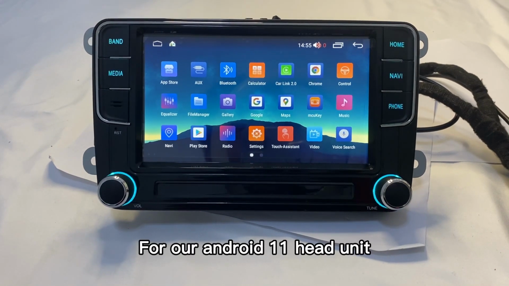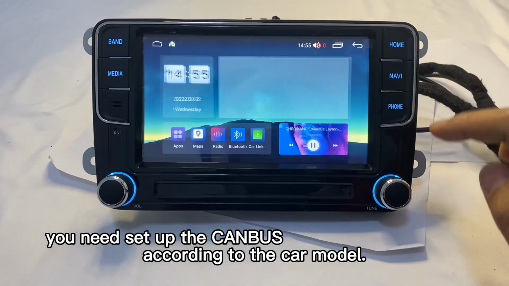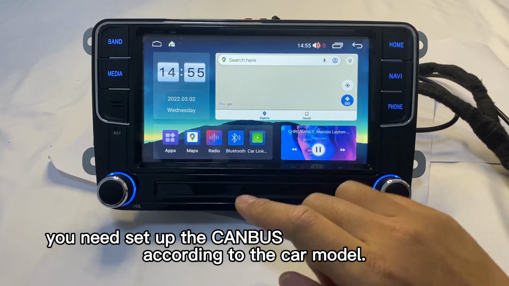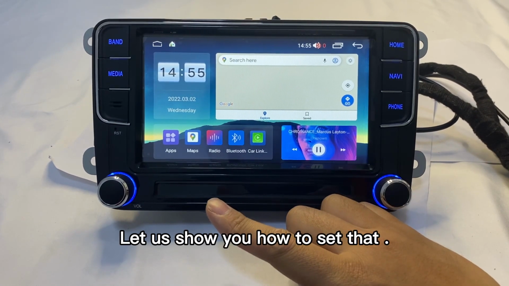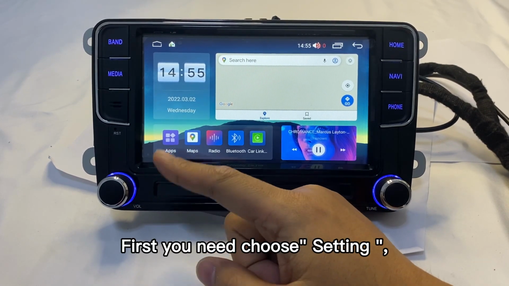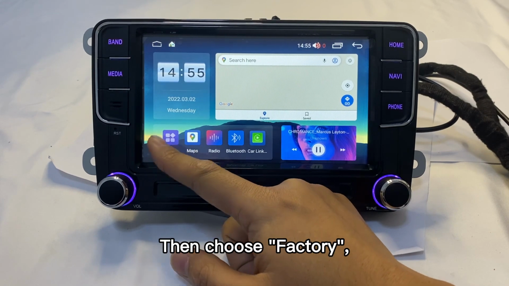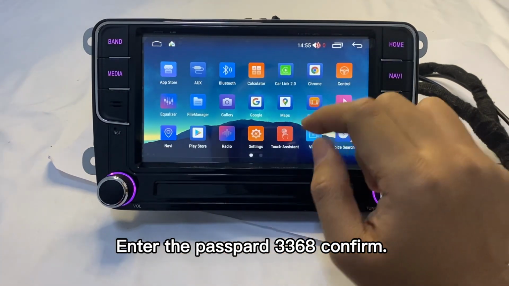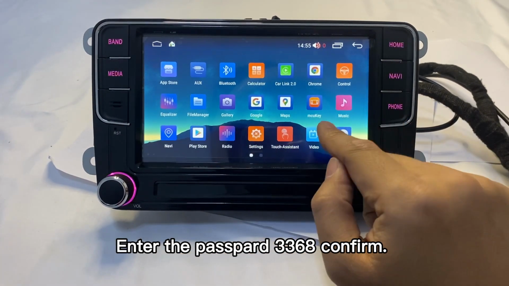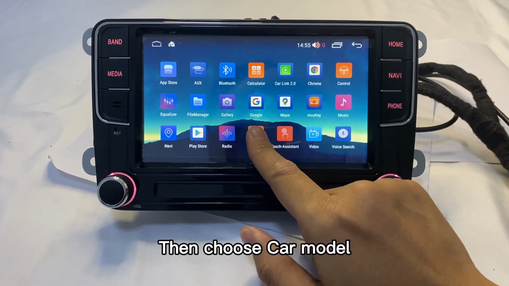For our Android 11 head unit, you need to set up the Canbus according to the car model. Let us show you how to set that. First you need to choose Settings, then choose Factory, and enter the password 3368, confirm. Then choose car model.